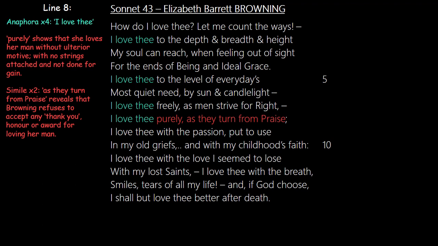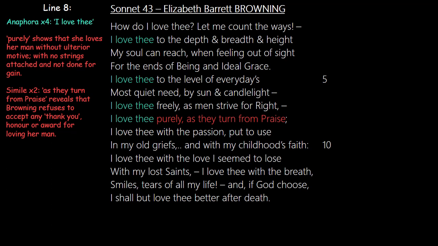One of the most famous examples of this is the Trojan horse. If you've ever heard about the Trojan horse, the city of Troy was being attacked, and when the people could not get into Troy, they sent them a horse as a gift, unknown to them that there were soldiers hidden in it. Here Browning is trying to say that my love is not a Trojan horse; it's given purely.